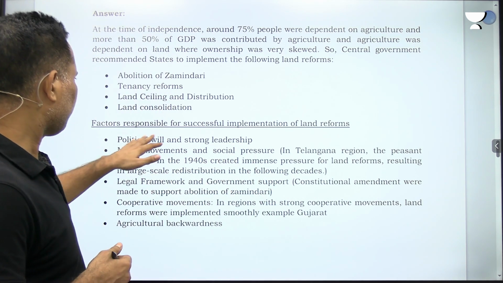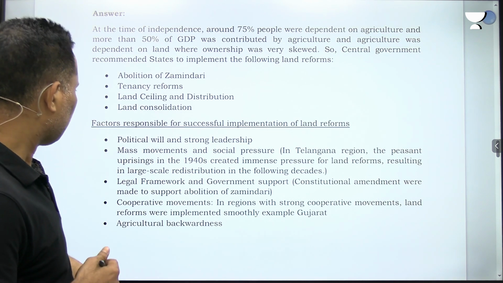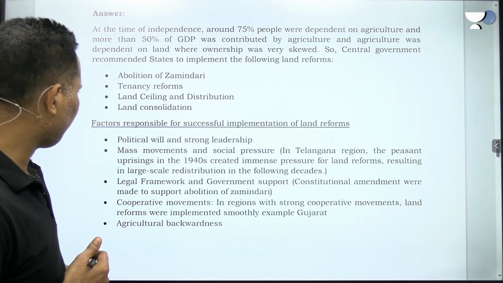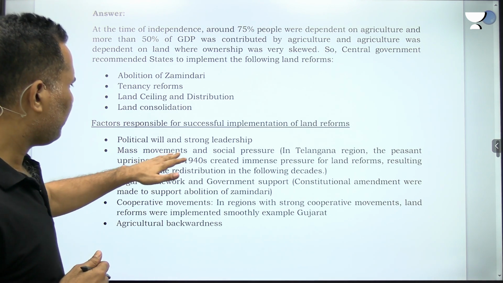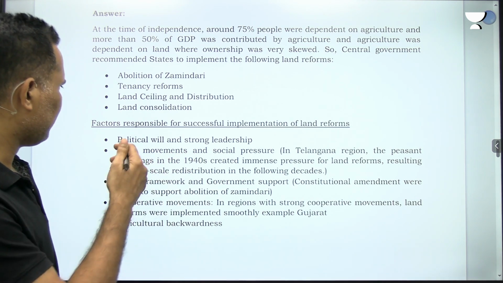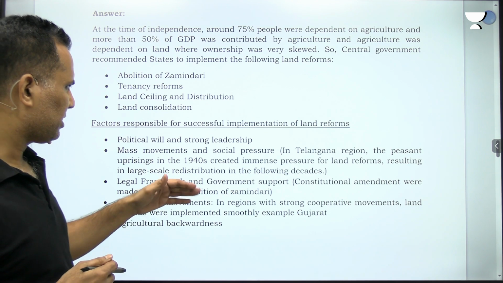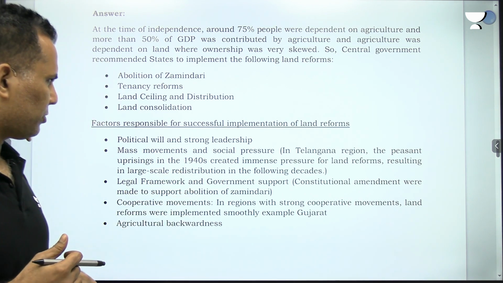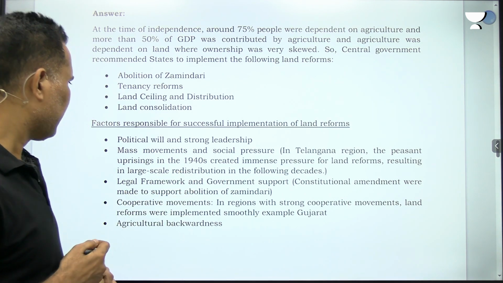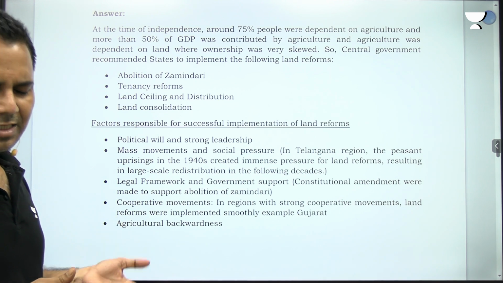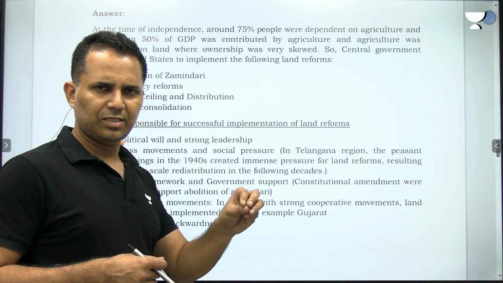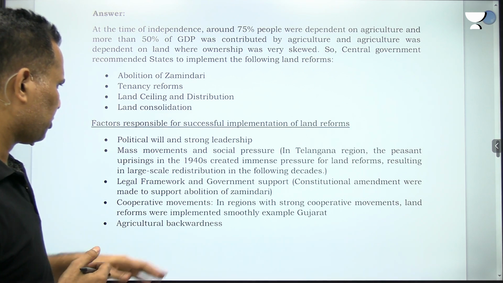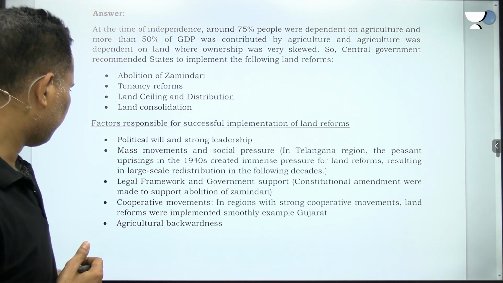So what were the factors responsible for successful implementation of land reforms? Political will and strong leadership, mass movements and social pressure. For example, in Telangana, there was immense pressure for land reforms, resulting in large-scale distribution in the following decades. Then legal framework, as I suggested, we did constitutional amendments to make the demands of these Zamindars non-justiciable. Constitutional amendments were made to support abolition of Zamindari.